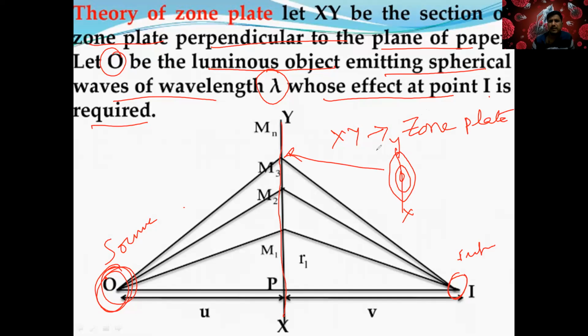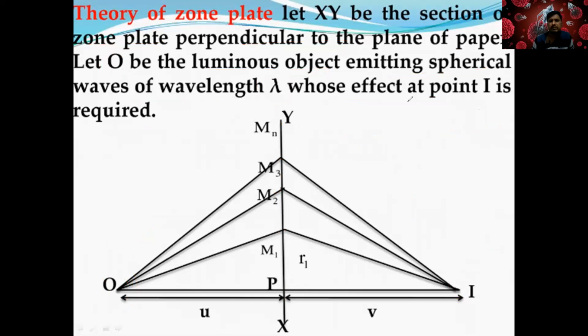You're taking the paper, you're just keeping this zone plate perpendicular to this axis, and you're keeping the source with a wavelength lambda. XY is a zone plate with different radii, I told you, right? And this is the intensity. Is it clear now, or do I need to repeat, please? And here it's emitting the spherical wave. But you guys are telling yes, yes, but I feel I'm not getting it actually. You're not telling anything.